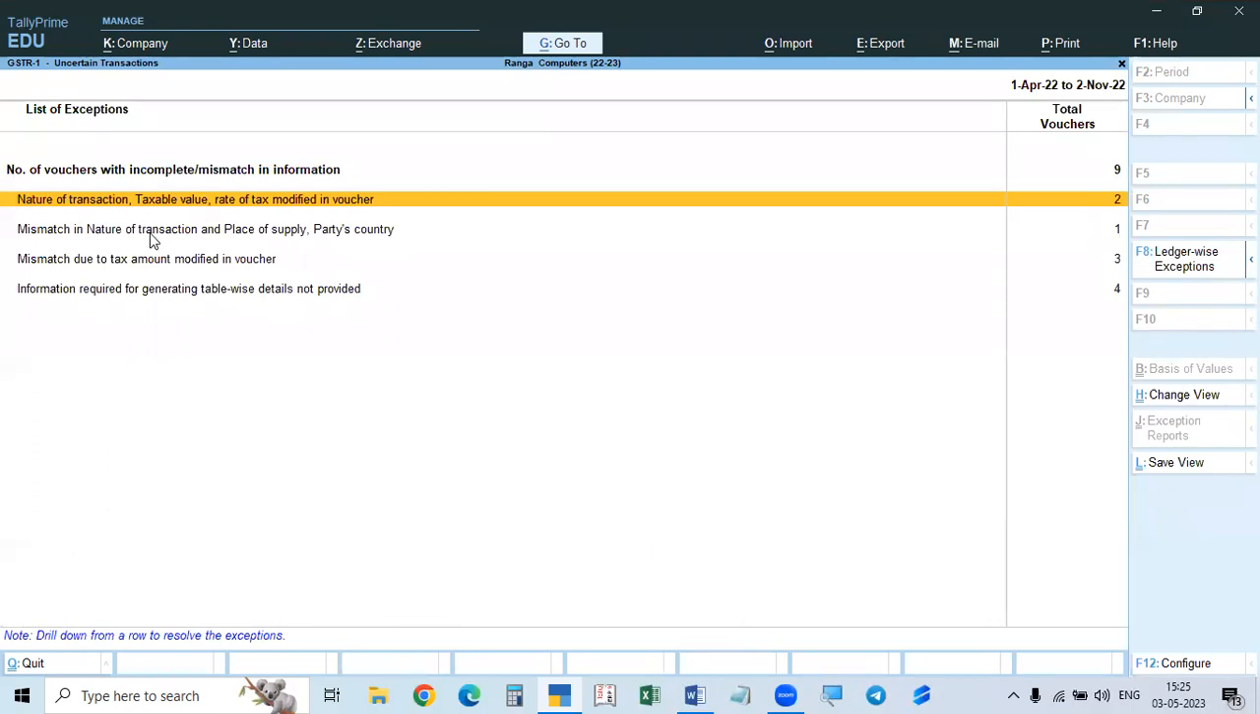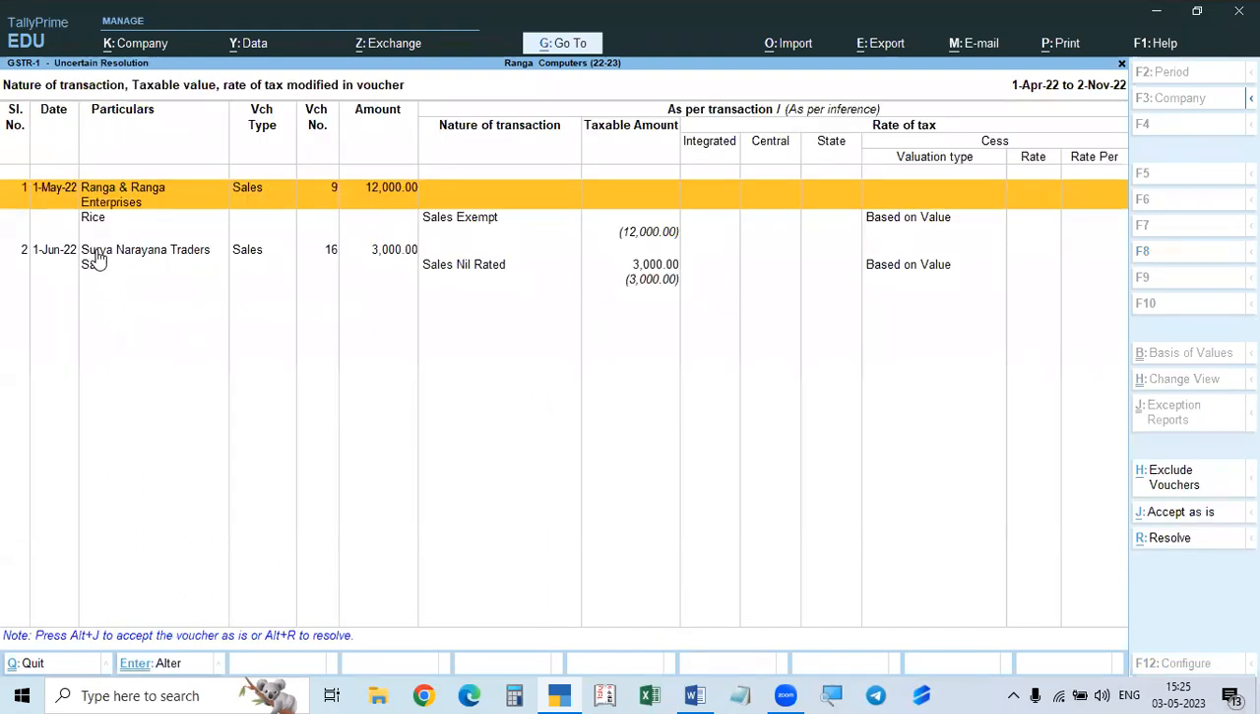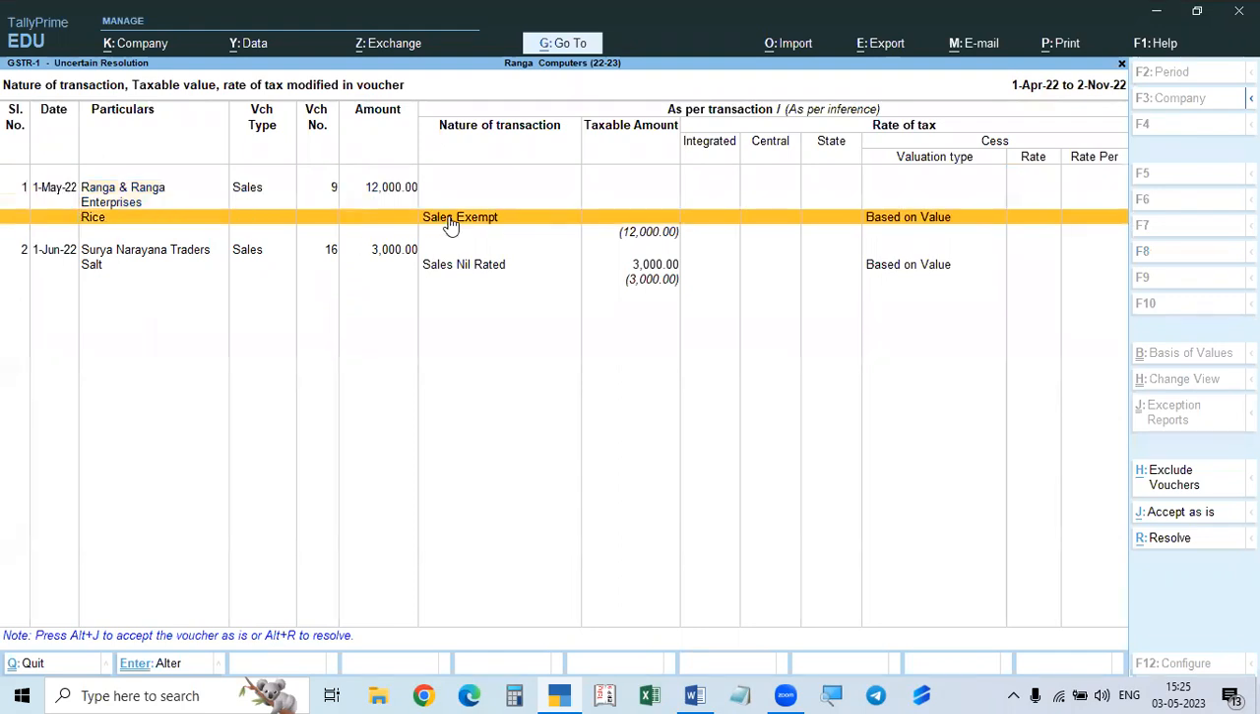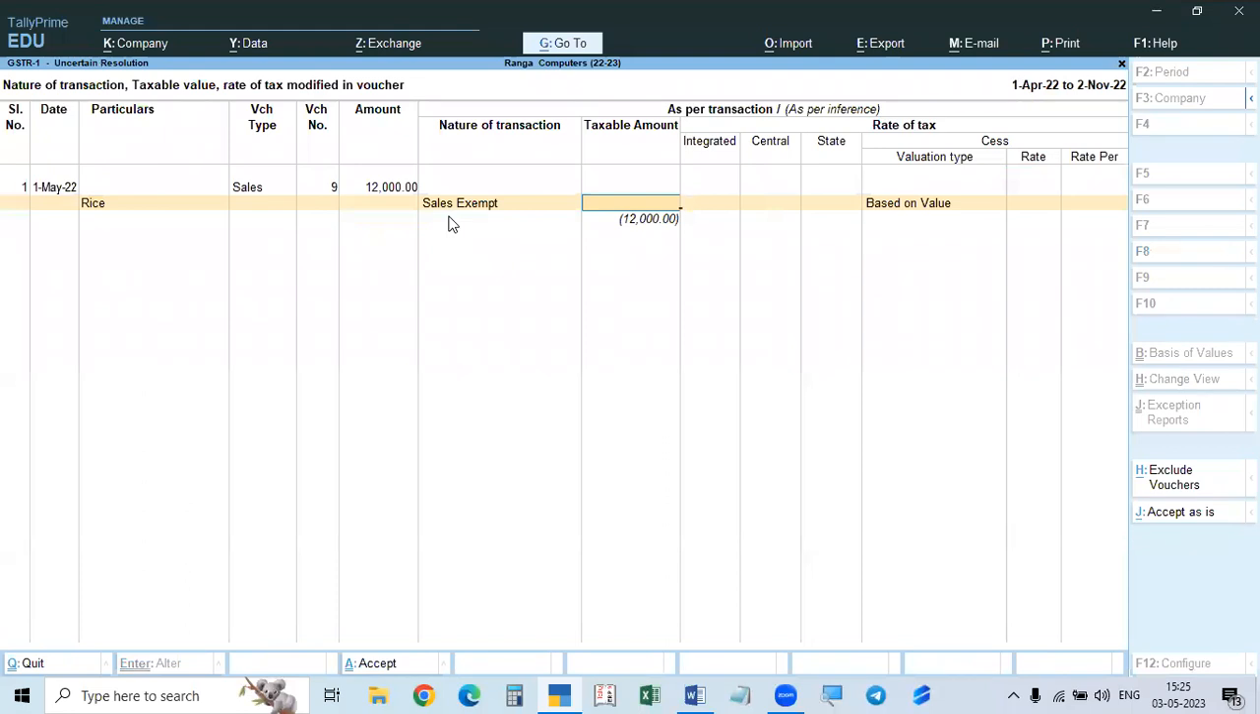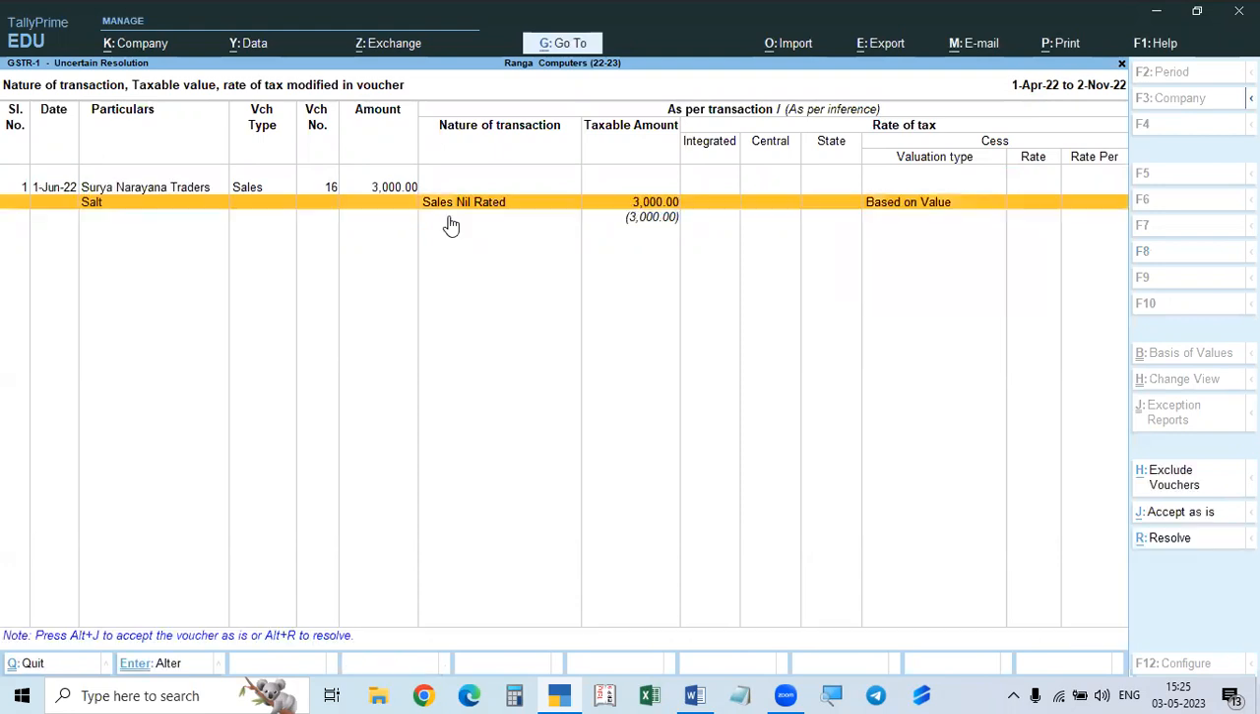Then we will see here. What is this? Nature of transaction, taxable value, rate of tax, modified in the voucher. The voucher it is modified. See here, Ranga Enterprises, rice, sales exempt. So here sales exempt, taxable amount is not required. So it is completed. See, so that has gone.